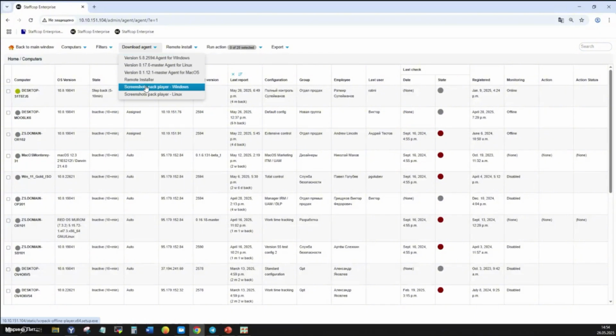It allows you to view recordings locally without access to the server, and this feature is available for Windows, Linux, and Mac operating systems. For the latter, please check the link to the player in our documentation. I have already prepared the file in advance.